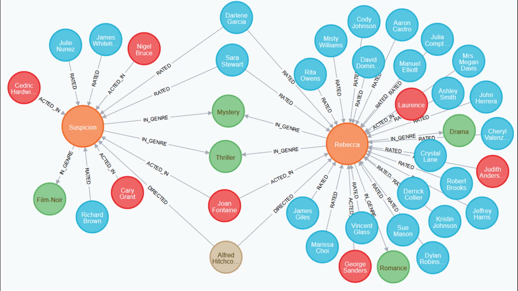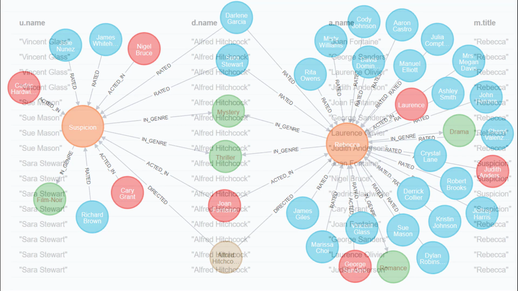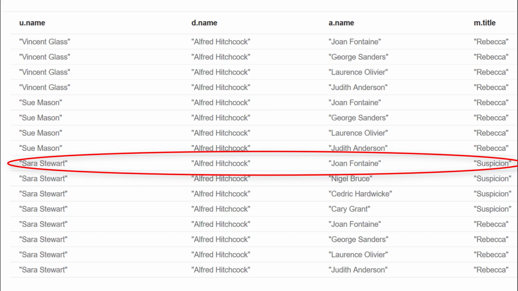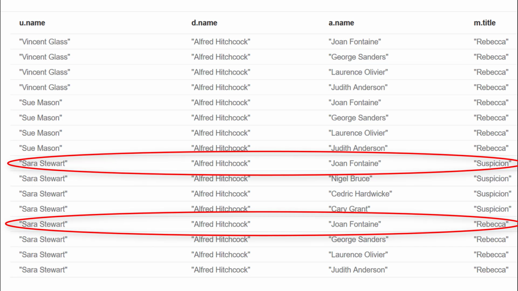Let's now also take a look at the paths in a tabular format. Sticking with the assumption that our database only contains these two movies, we could also look at the data in a tabular format that lists the fields from each path that match the data. Only a subset of the paths are shown here, but looking at one of the users who is tied for first place, Sarah Stewart would have one row for Joan Fontaine and Alfred Hitchcock in the movie Suspicion, and another row as a reviewer for Joan Fontaine and Alfred Hitchcock in the movie Rebecca.